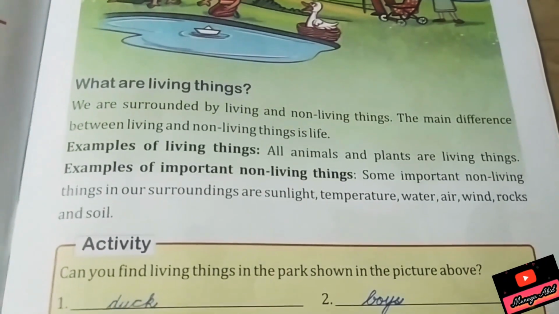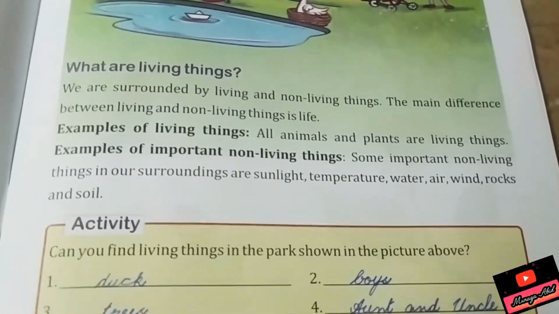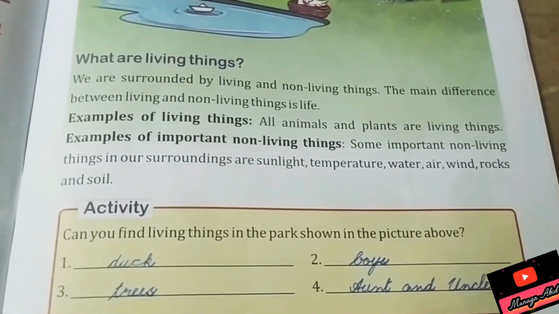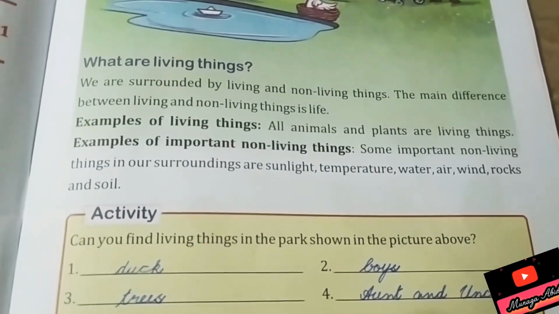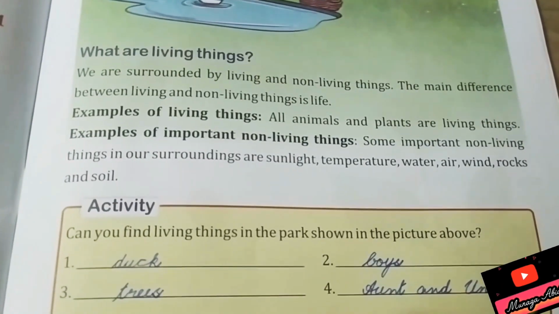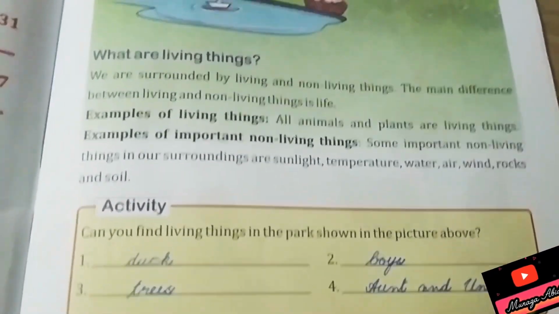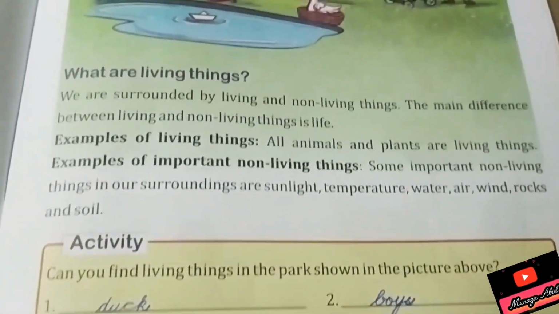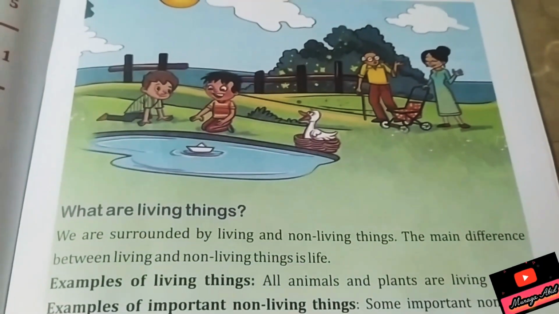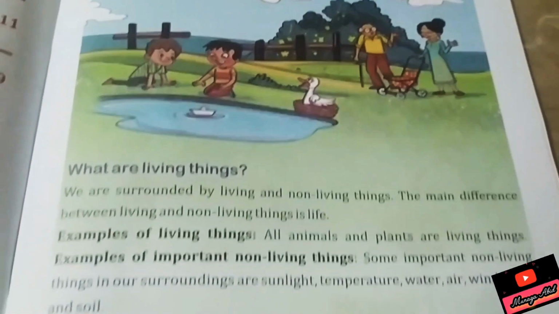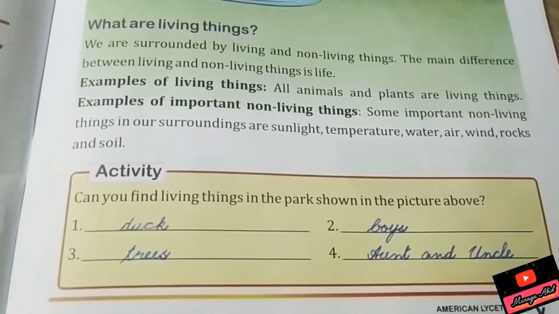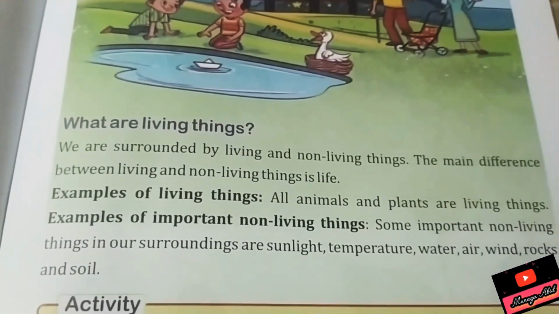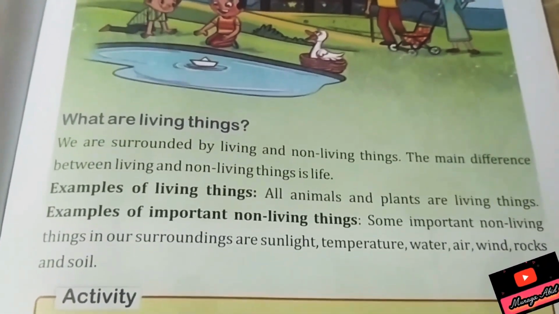The main difference between living and non-living things is life. See, I am talking. Me, Nazabit, I am talking because I am alive. I have life. You're watching this video because you are alive. You have life. Examples of living things are all animals and plants. Examples of non-living things are sunlight, temperature, water, air, wind, rocks and soil.